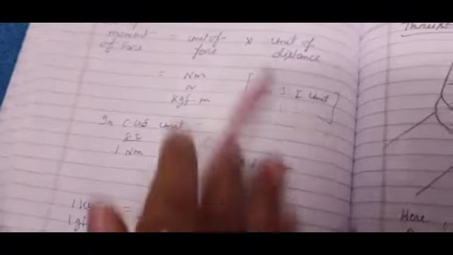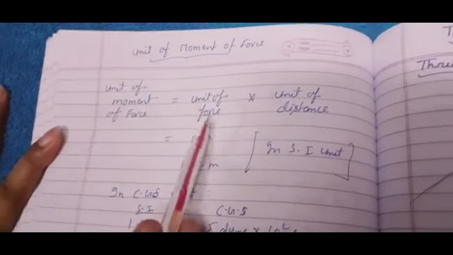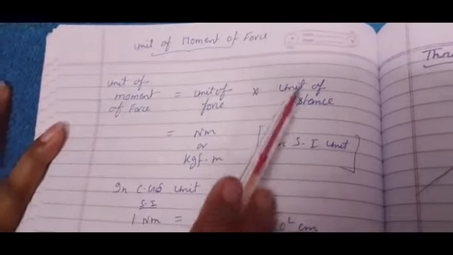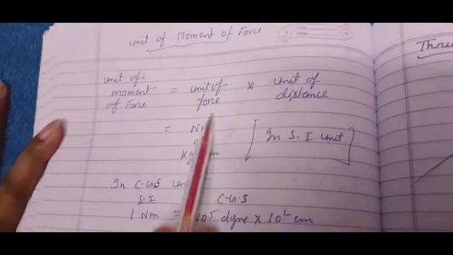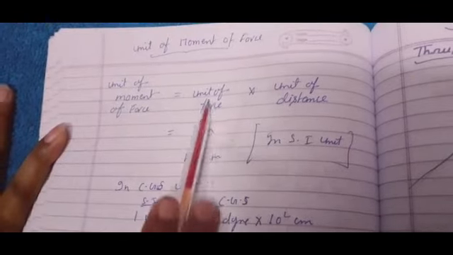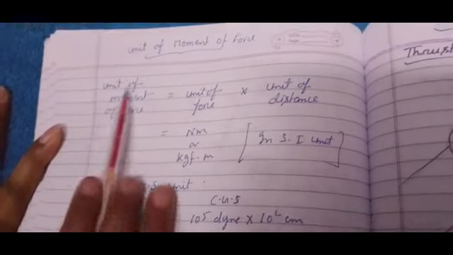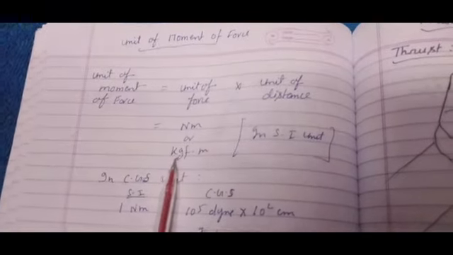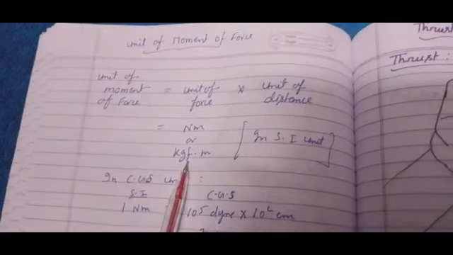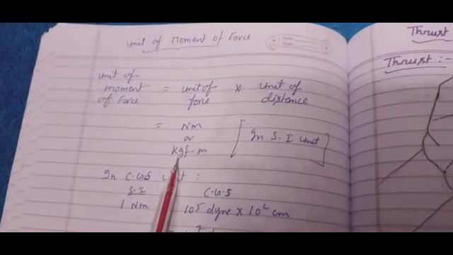So if someone asks you what is the unit of moment of force, the unit of moment of force is the unit of force into the unit of distance, because that is the formula for moment of force. So the unit of force is Newton, and the unit of distance is meter. Overall, the unit of moment of force is Newton meter, or instead of writing Newton we may write kgf, that we have learned in the topic force. Instead of writing Newton we can write kgf.